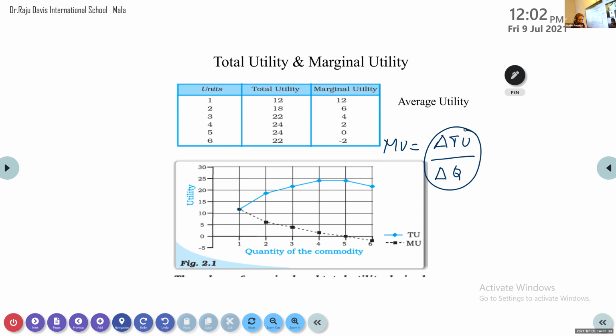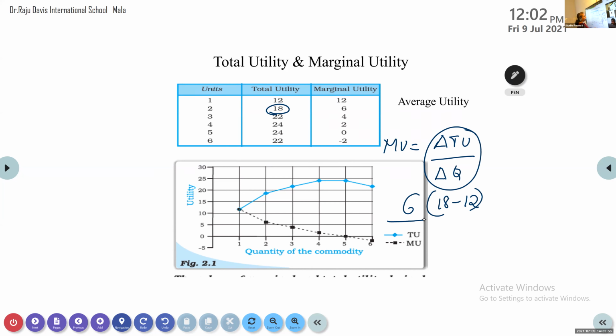Now for example, if I take the change in TU, take the second one, how much change happened in TU from the previous one? 6, because 18 minus 12, right? So that is the change that happened in total utility.